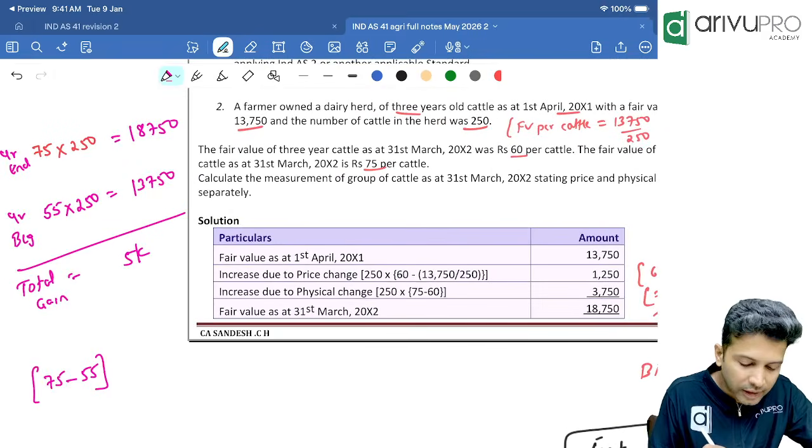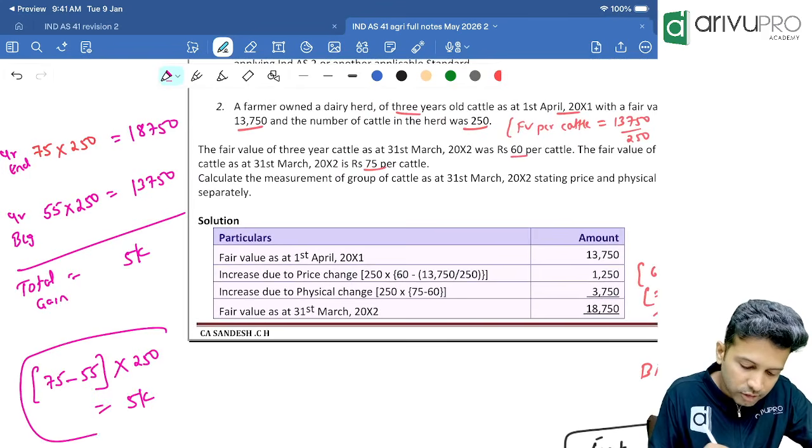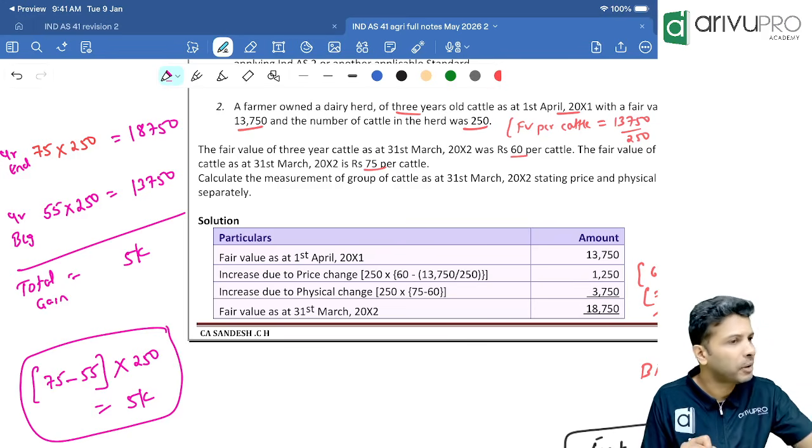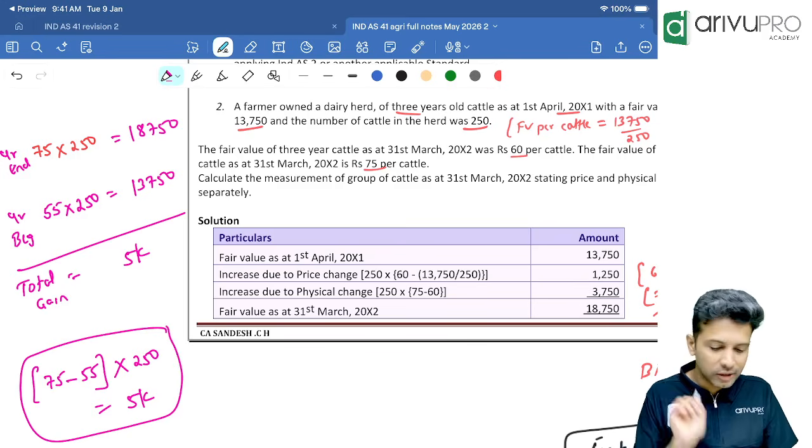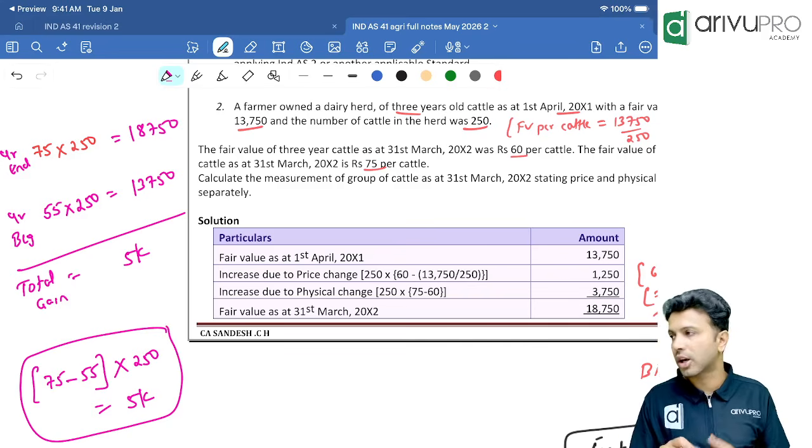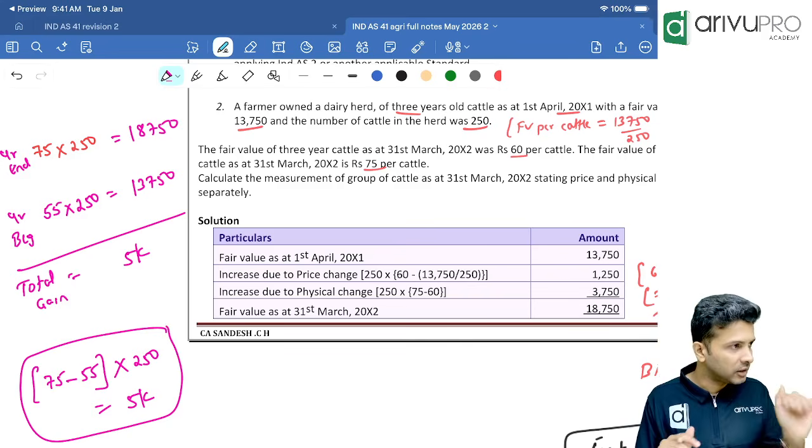20 rupees for one cattle. We have 20 or 250? 250. How much is that? 5,000. This is also another way. Multiple ways you can calculate. All these are total gain. So check the information and accordingly calculate the question.